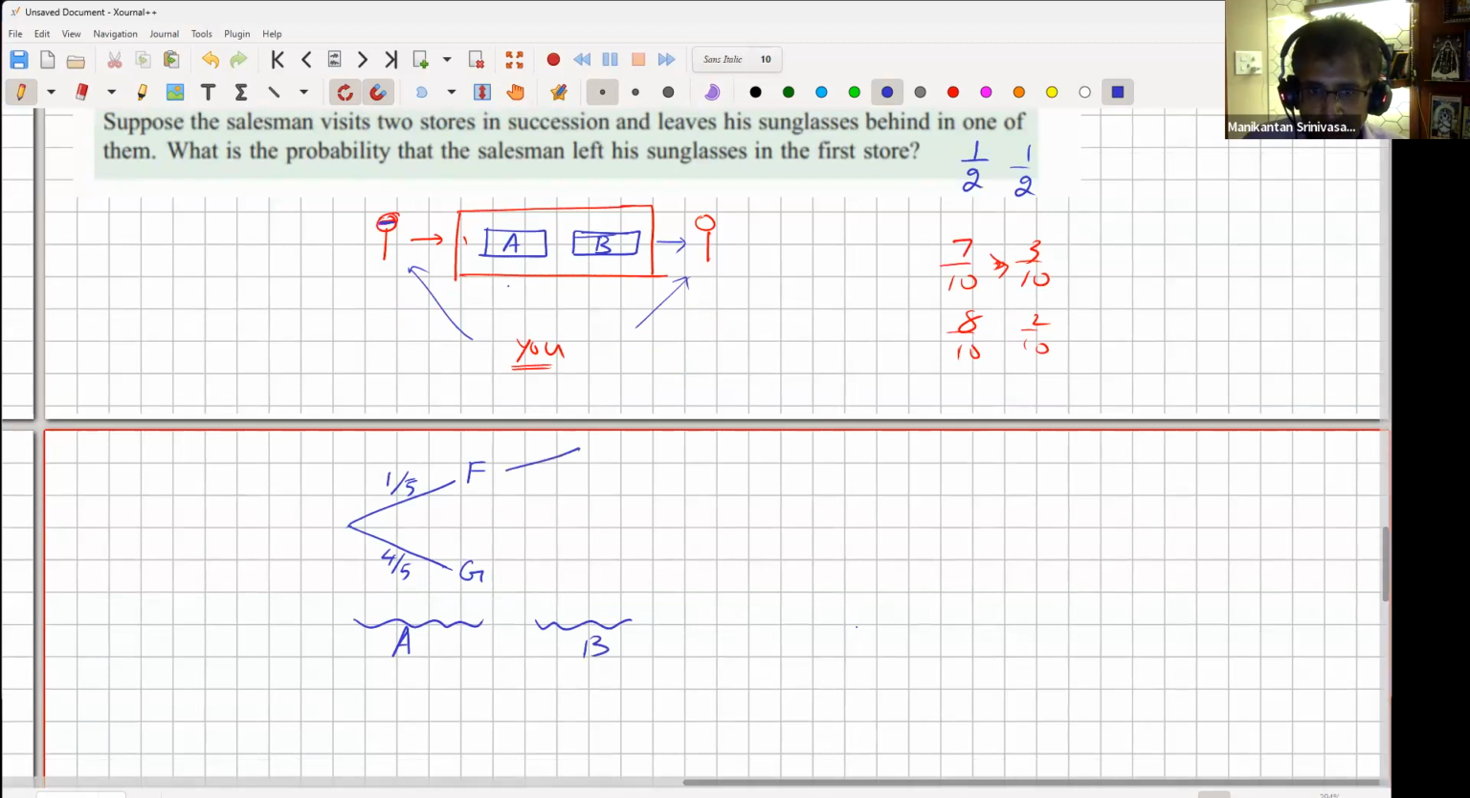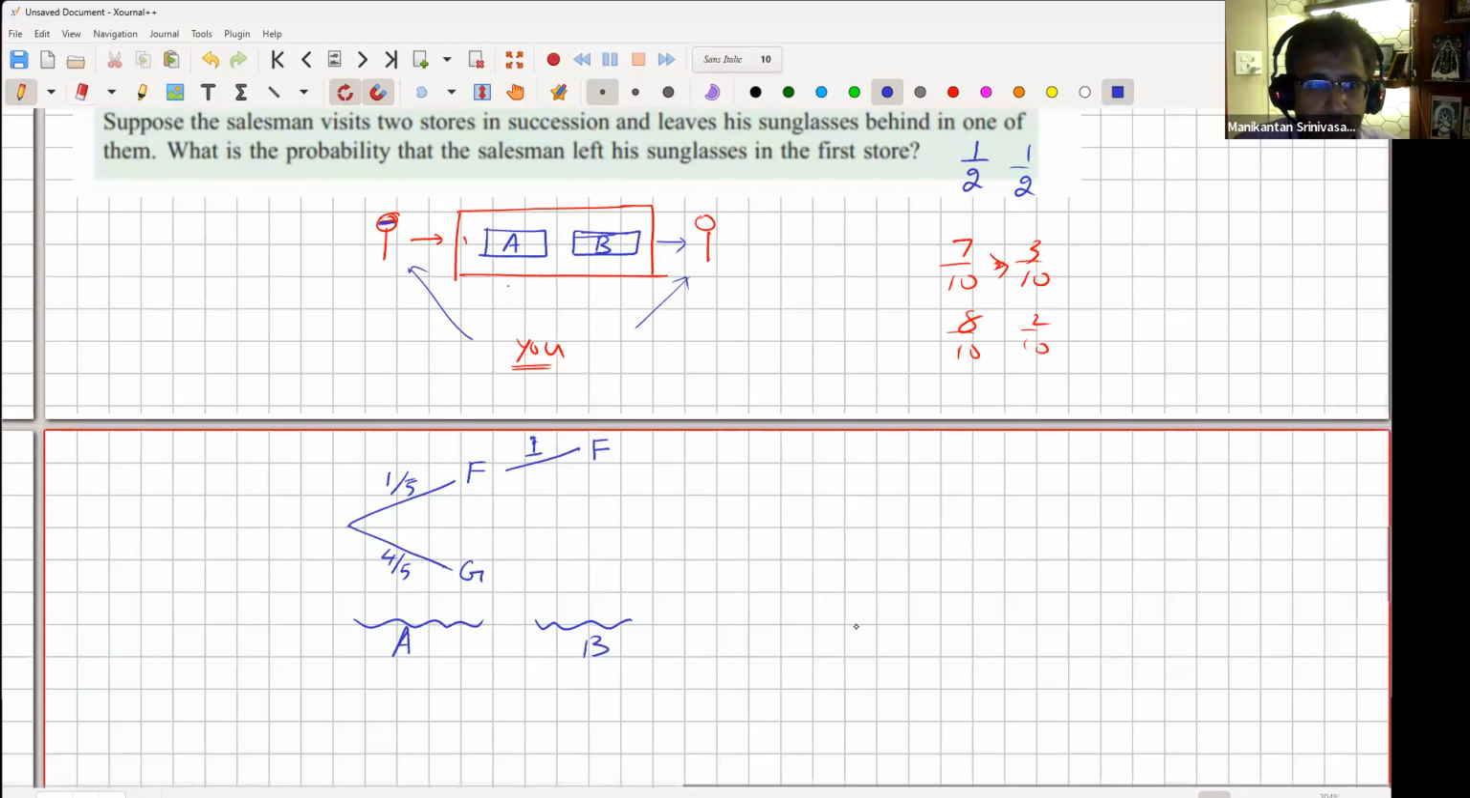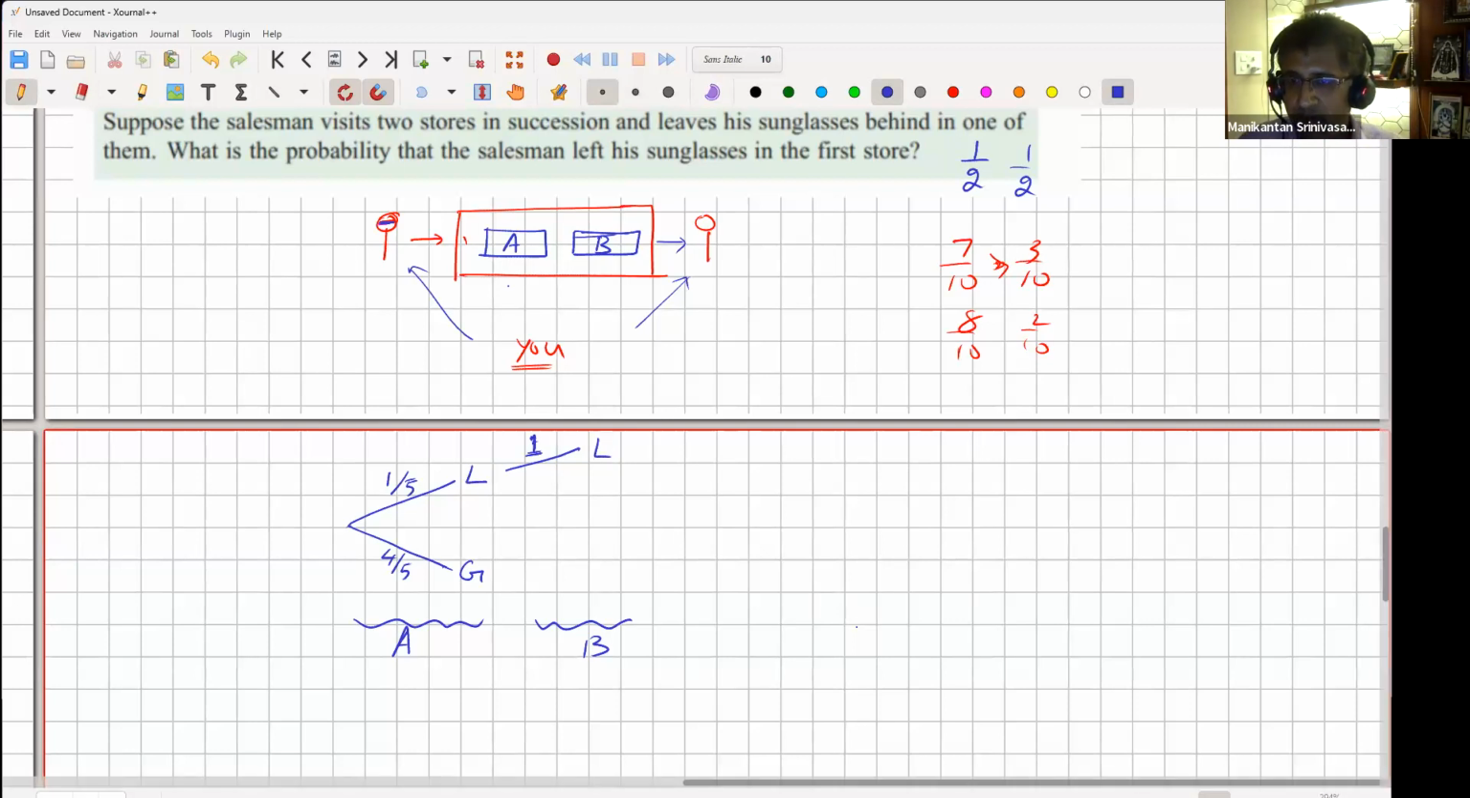If he forgot, then obviously he's lost his glasses automatically. So with probability one, at the end state, he still does not have his glasses. In fact, I'll just use the word L. L means he's lost his glasses. So he continues to be in the lost state. He's already lost. There's nothing more for him to lose. At the end state, he's still lost with probability one. Whereas if he still has his glasses, then from here on, he can lose them with a probability of 1/5, or he can have a good day and still retain his glasses with G.